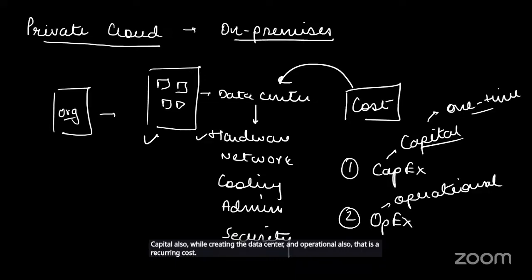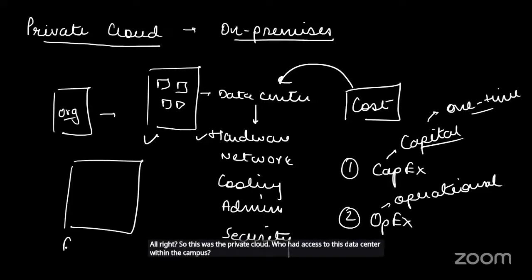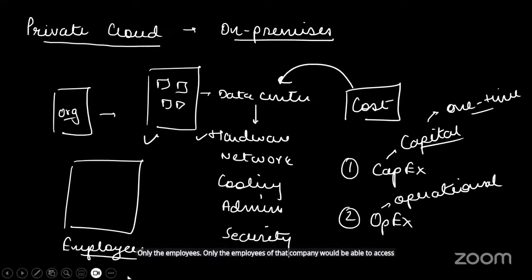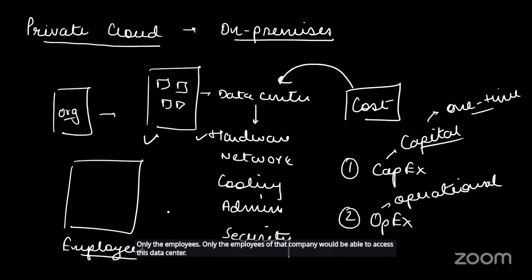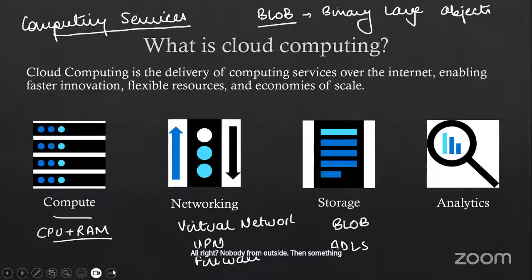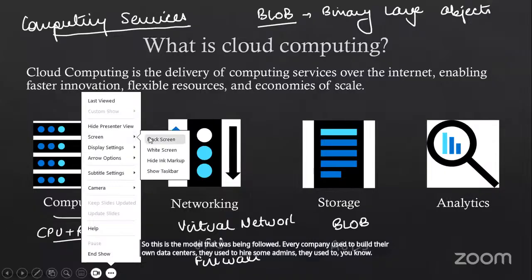All right. So this was the private cloud. Who had access to this data center within the campus? Only the employees. Only the employees of that company would be able to access this data center. Nobody from outside. Then something changed. So this is the model that was being followed. Every company used to build their own data centers. They used to hire some admins. The employees of that organization used to work with it.